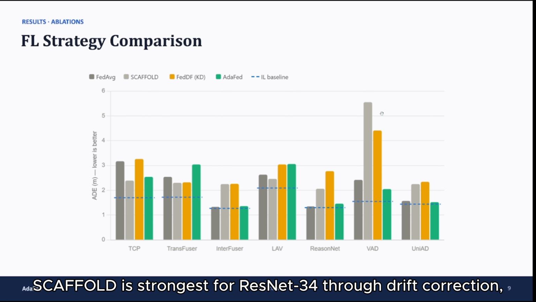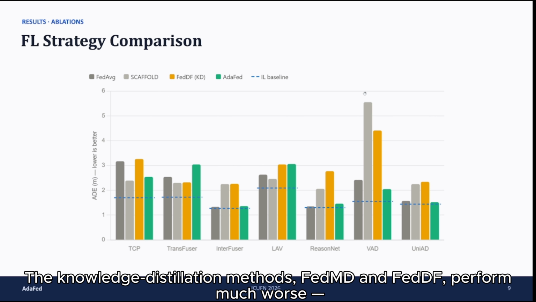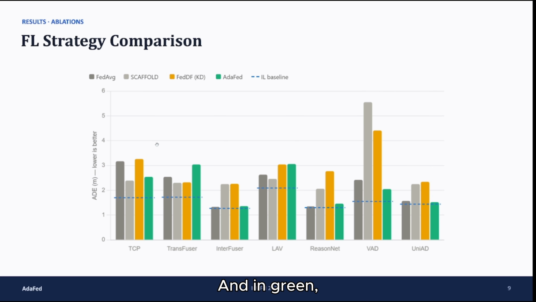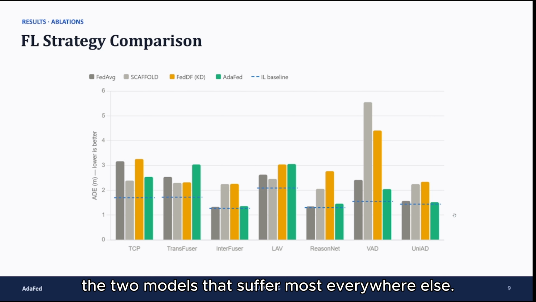SCAFFOLD is strongest for ResNet 34 through drift correction, but catastrophically fails for VAD, over 5 meters. The knowledge distillation methods, FedMD and FedDF, perform much worse. Consensus across heterogeneous architectures produces conflicting gradients rather than useful knowledge. And in green, AdaFed achieves the best performance for VAD and UniAD, the two models that suffer most everywhere else.